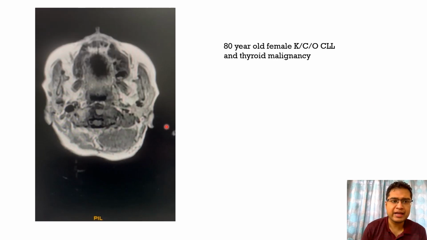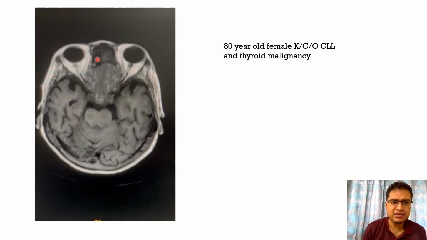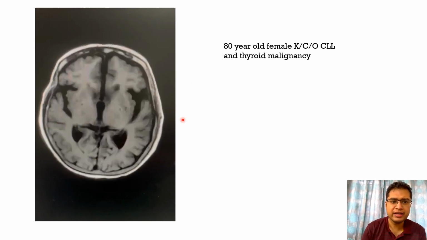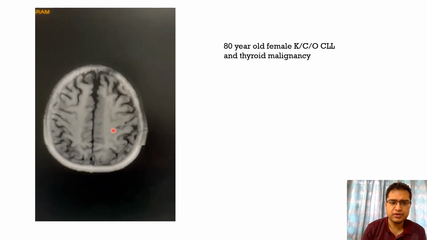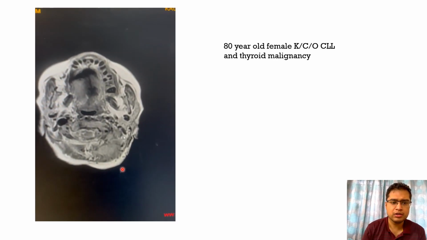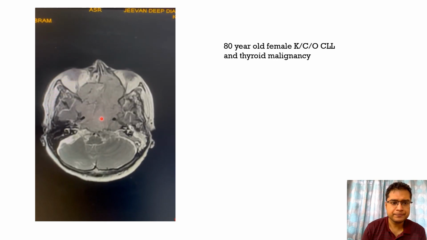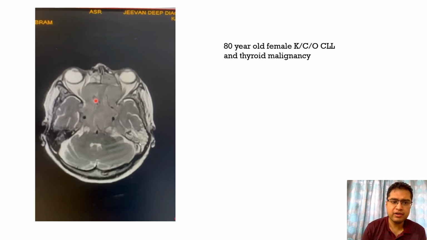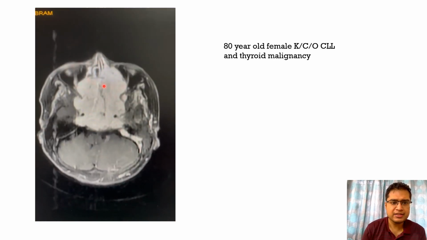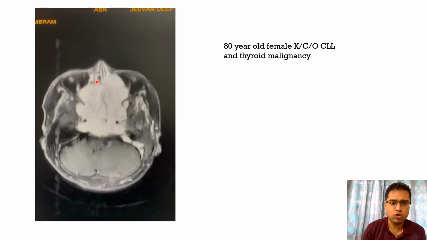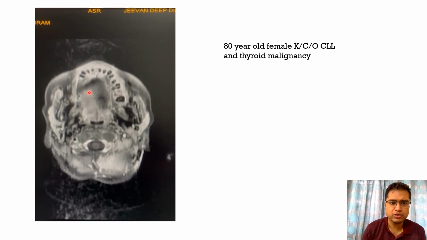These are the T1 axial images where we can see that there is a mass lesion occupying the nasal cavities, the nasopharynx, the cavernous sinus, sphenoid sinus, and also the posterior fossa, which is iso-intense on T1 as well as T2 weighted images. These are the axial sections, T2 weighted images, and it has some mass effect on the optic nerve. It is homogeneously enhancing with no areas of necrosis.